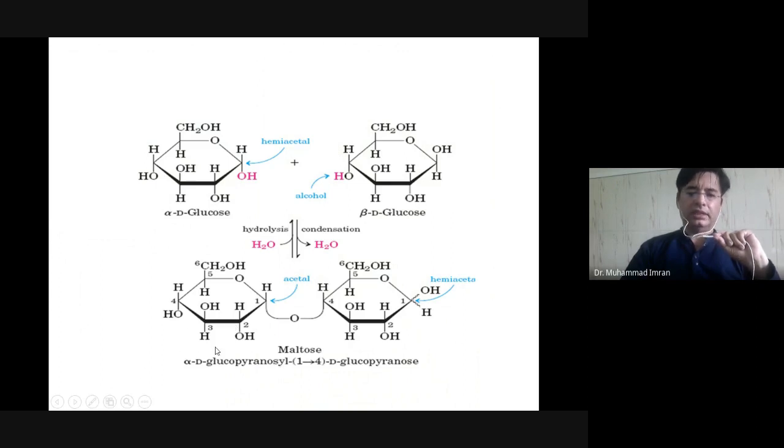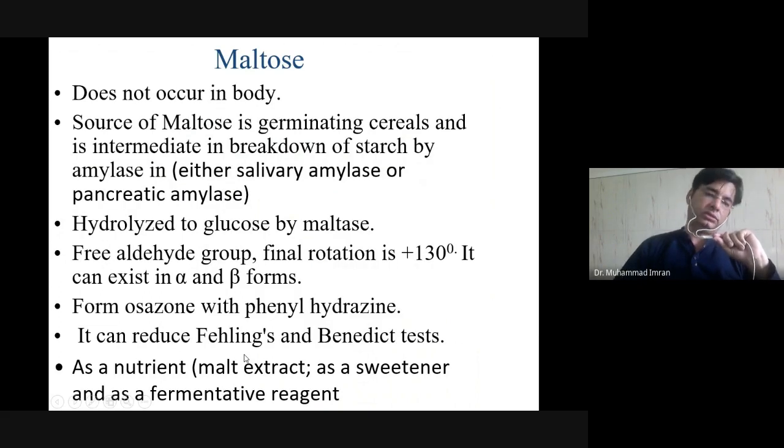So in maltose there is an alpha 1, 4 glycosidic linkage: alpha D glucopyranosyl, alpha 1,4 D glucopyranose. Both residues are in the alpha configuration. This is a condensation reaction. If this hydroxyl group and this hydroxyl group make a bond and water is released, this will make maltose. So it is an alpha 1,4 glycosidic linkage.